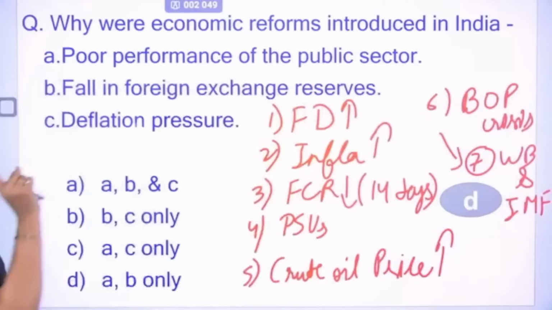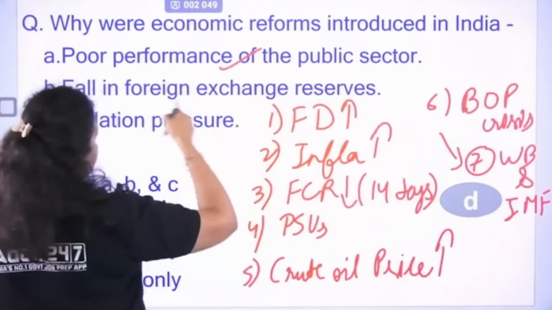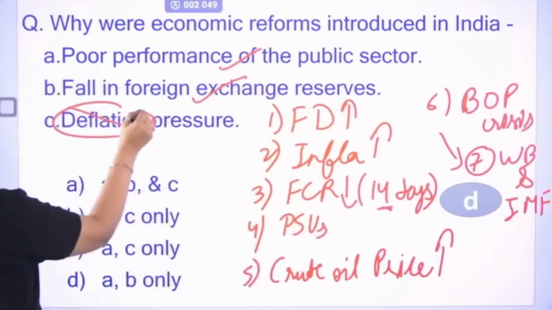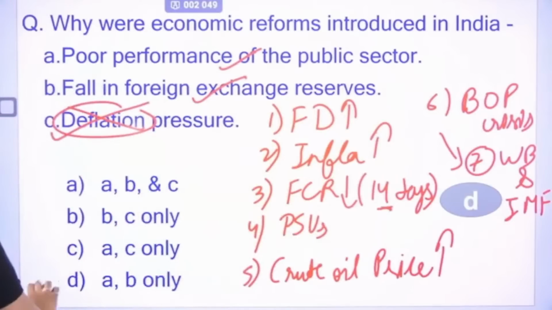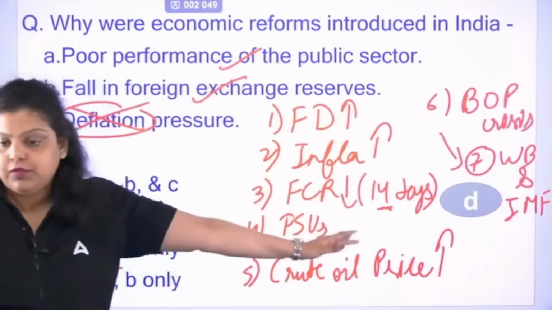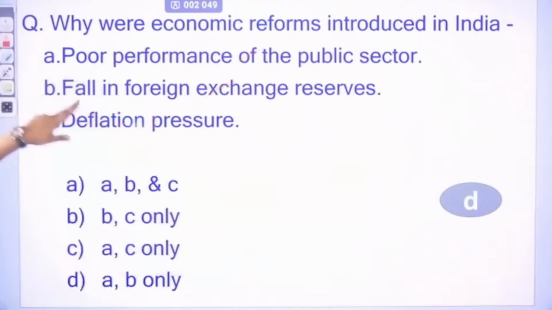Okay. So poor performance of public sector, true. Fall in foreign exchange reserve, true. It was left only for 14 days. But deflation, no, it was not there. So A and B will be the right answer, option D. Okay, these are 2 of the reasons and the rest of the reasons are written in front of you. So the right answer is D.